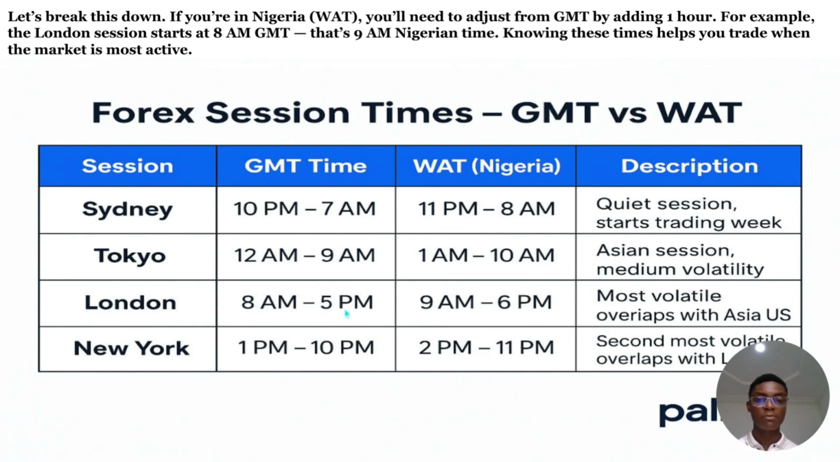And for the London session, the market opens around 8 a.m. to 5 p.m. For Nigerian time, that is 9 a.m. to 6 p.m. Now this is the most volatile session, especially in between the Asian overlap and the New York overlap. And for the New York session, the market opens around 1 p.m. to 10 p.m. and for Nigerian time, it opens around 2 p.m. to 11 p.m. Now this is the second most volatile session, and the London session overlaps with the New York session, which makes it volatile.